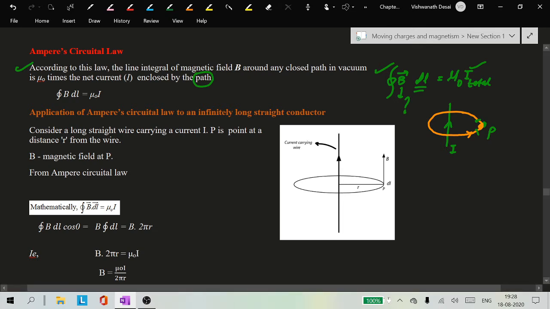Now I will consider one more loop. This is a loop, and through this loop some currents are entering. Maybe I will call this I1, and one more current is entering. These are the wires through which the current is passing, and the current is entering from the top.